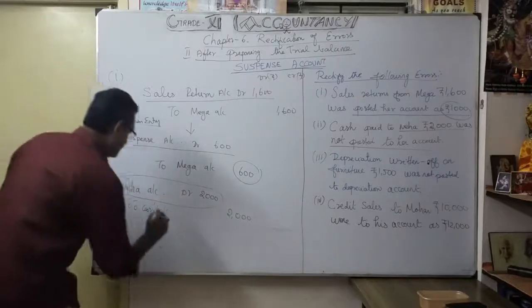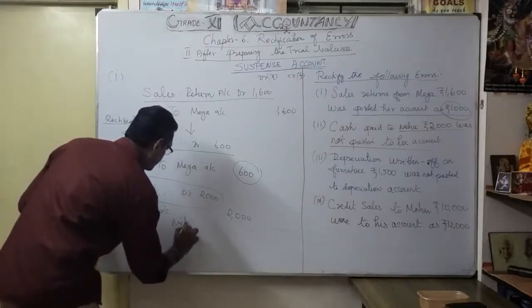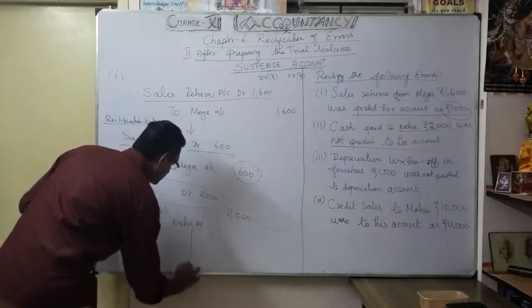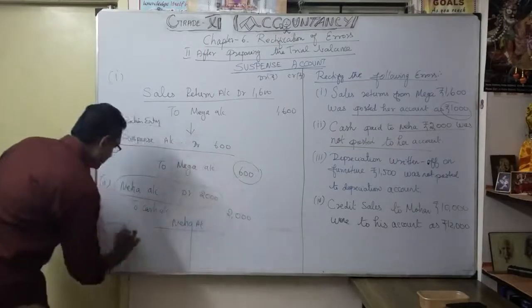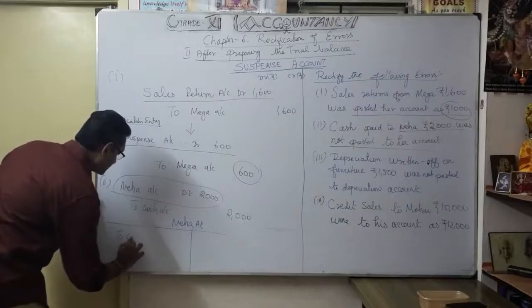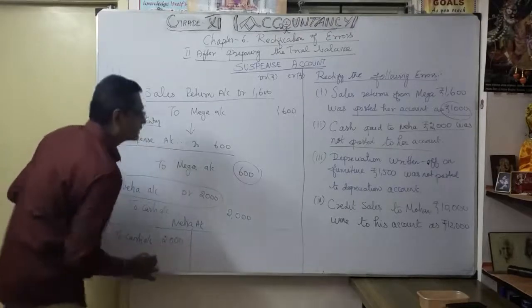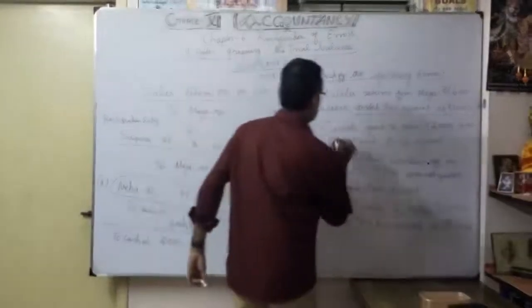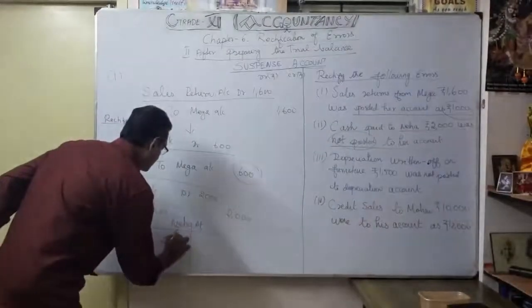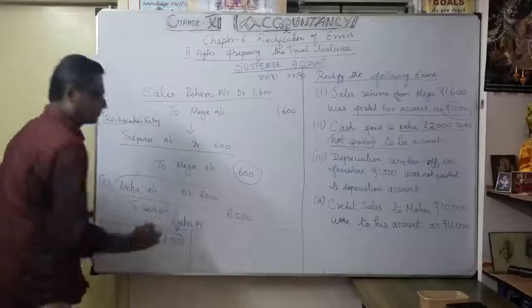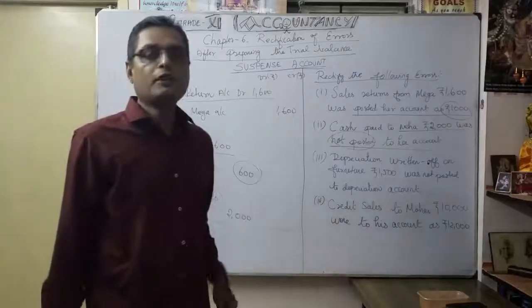I will explain. When you open Mega's account, on the credit side you have to make it: to cash account 2000. So this part was not posted, they did not do it. So how do you give the effect?